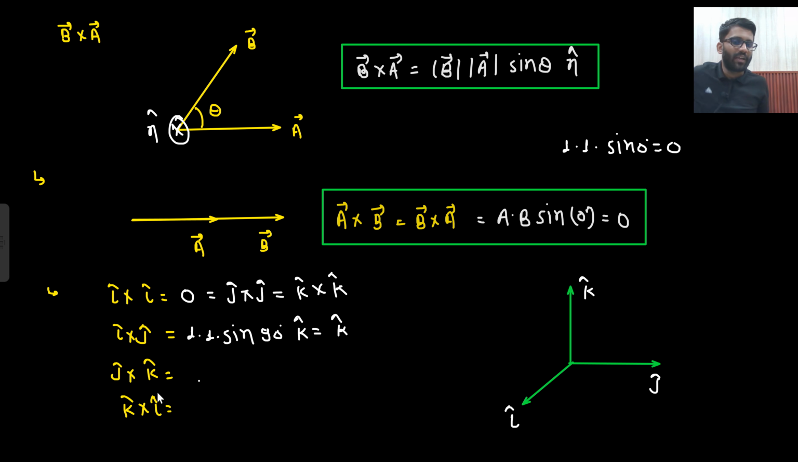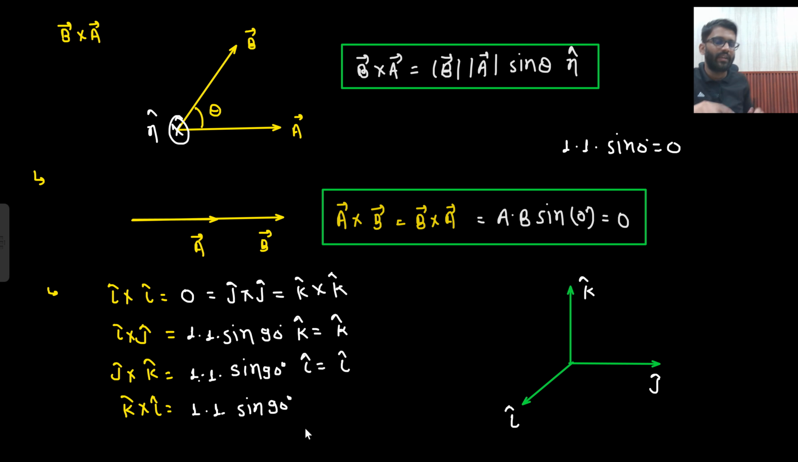What about j cap cross k cap? j cross k. Right hand at j, cross k, coming outward. So direction is i cap. j cross k, direction is i cap. k cross i, magnitude I already know, that would be 1 only, but direction, right hand rule. k cross i, this will be the j cap.